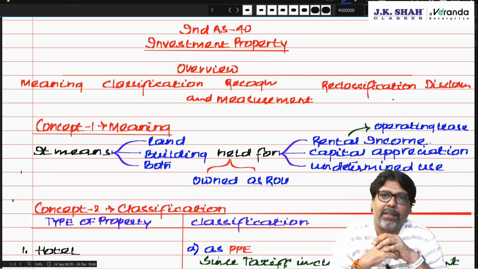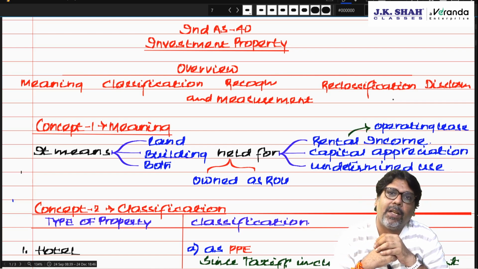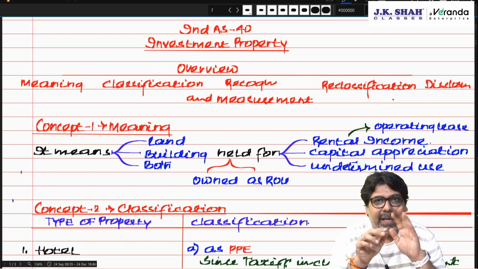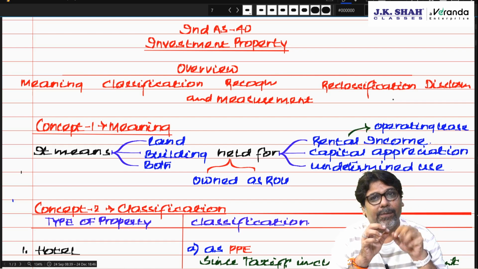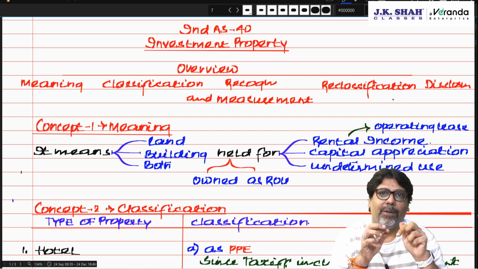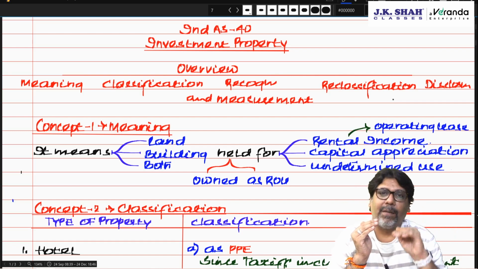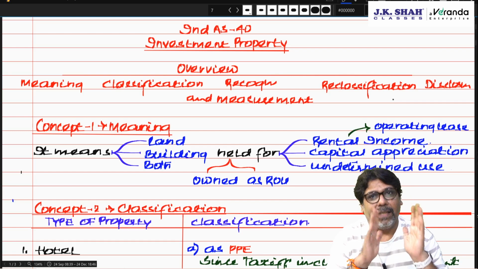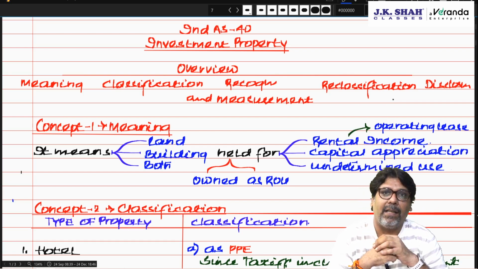Before I start this standard, I would like to make two disclosures. One, before this standard, make sure that you have studied PPE. If you have not, I would request you first go through that standard and then come over here. It is so very closely related. After you finish that standard, if you come to this standard, it finishes off easily. So that standard is very, very important. So it's a request that before doing that standard, don't enter this standard.